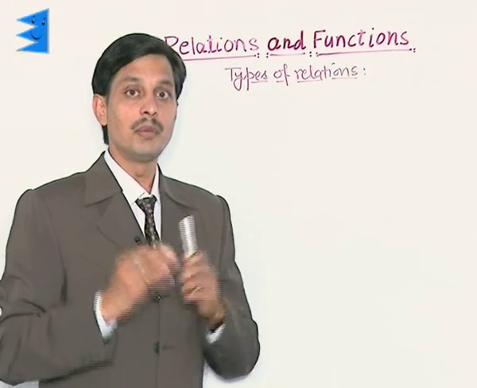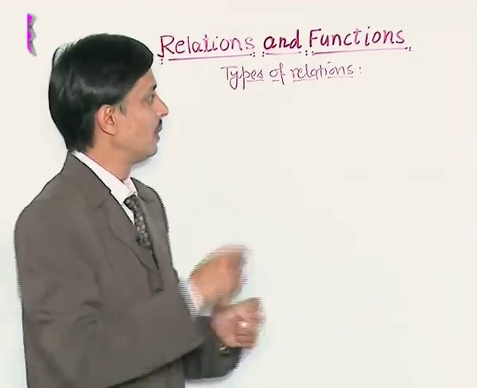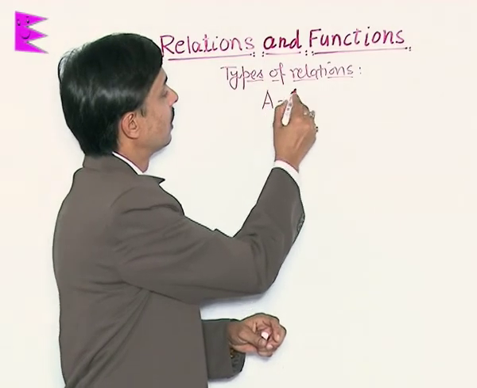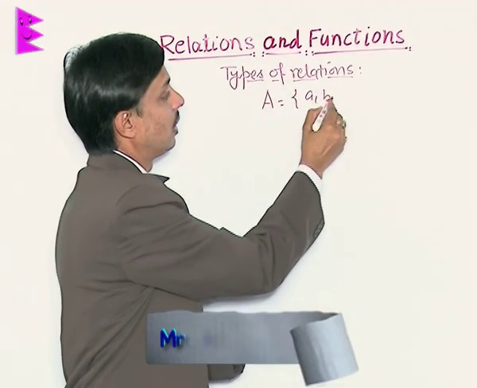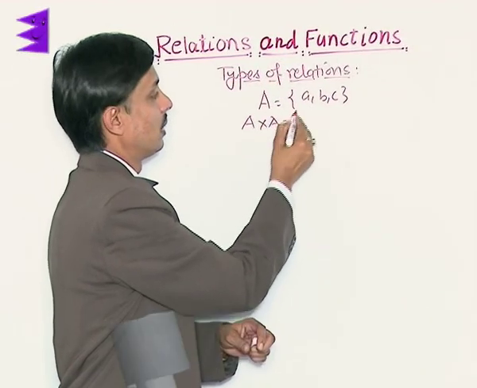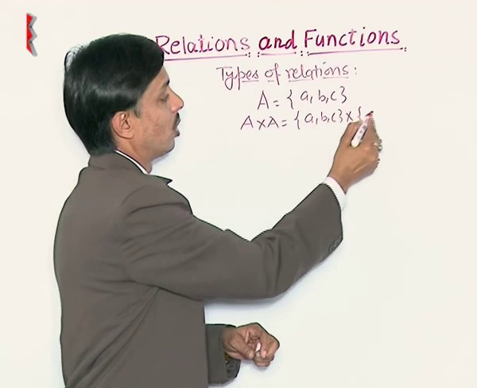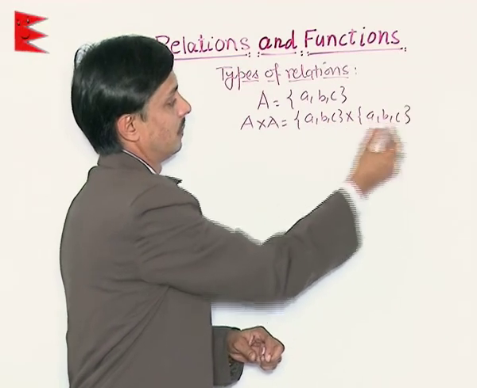Now I want to share with you what types of relations we have. If there is a set A with elements A, B, C, then A cross A will be {A, B, C} cross {A, B, C}.